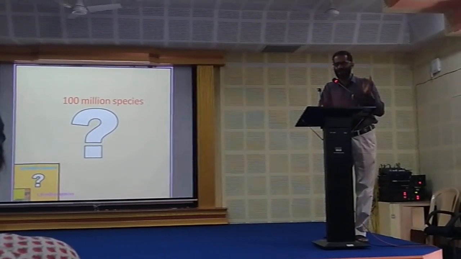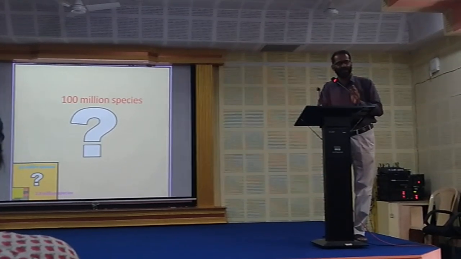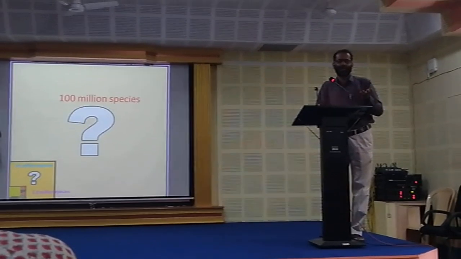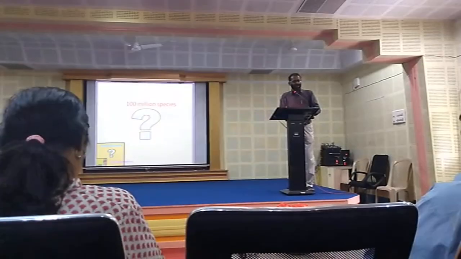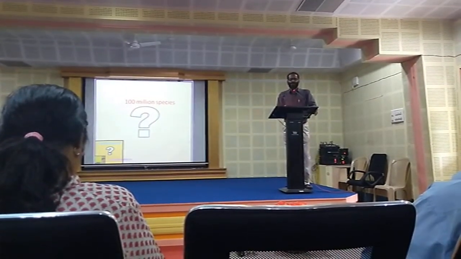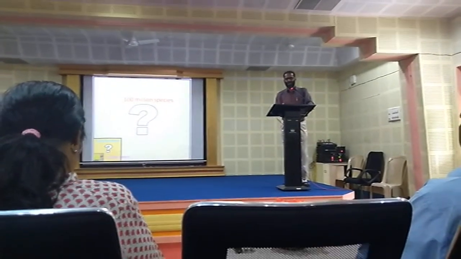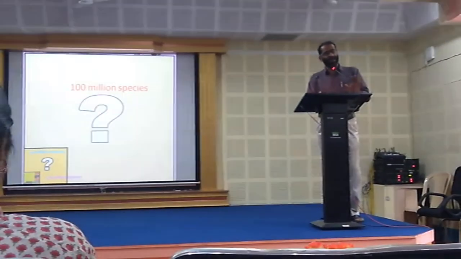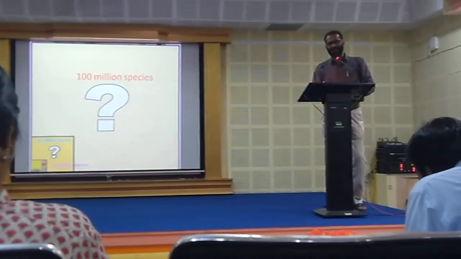So biodiversity is one of the prime factors to determine the wealth of a country. India is one among the 12 mega biodiverse countries. So we have a lot of biodiversity resources, but not properly identified, not properly utilized. This is our status.